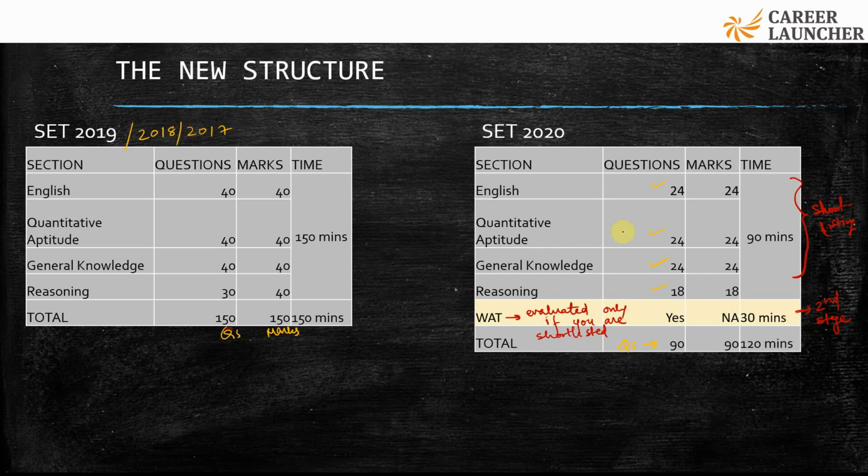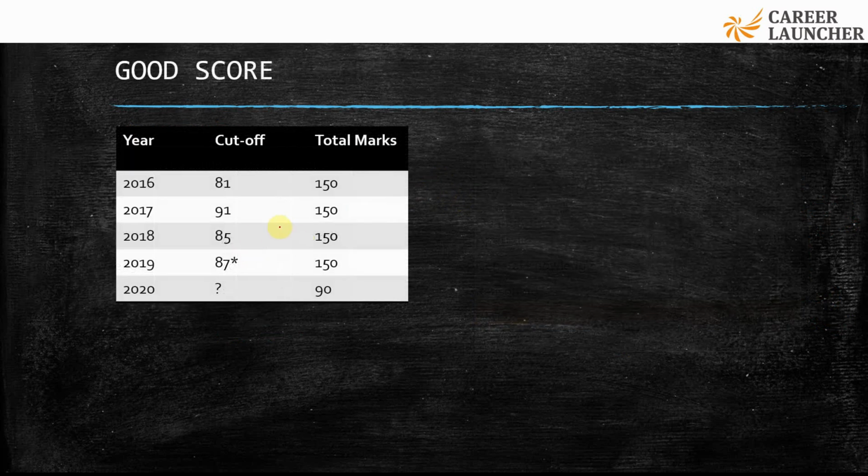Now, how should we change our strategy towards the test, what should be our approach, and how many marks should we target is something we'll look into. We'll go about it section-wise. But before that, let us first see what the cutoff score was in the previous SET exams. In 2016, the cutoff for getting an interview call was 81 out of 150. In 2017, it was 91 out of 150. In 2018, it was 85 out of 150. And in 2019, it was 87 out of 150.